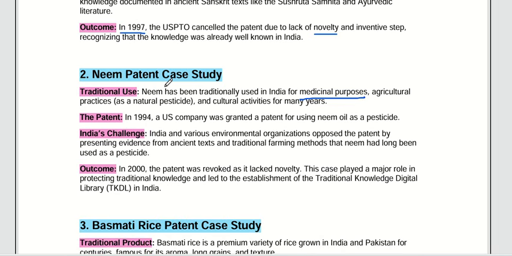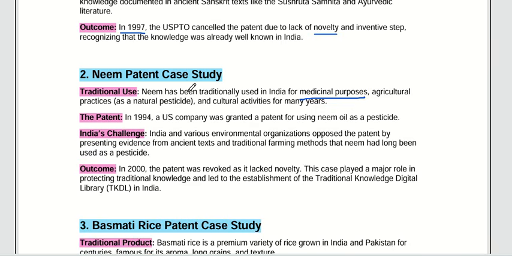Generally, if dandruff happens, our grandmothers recommend neem paste, because it has antiseptic properties and natural pesticide properties. That's why neem has been traditionally used in India for medicinal purposes, in agriculture as a natural pesticide, and in cultural activities for many years.